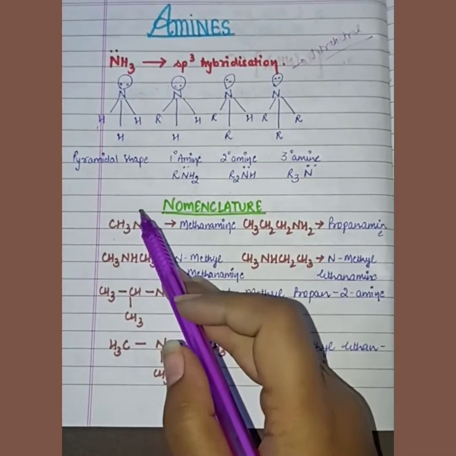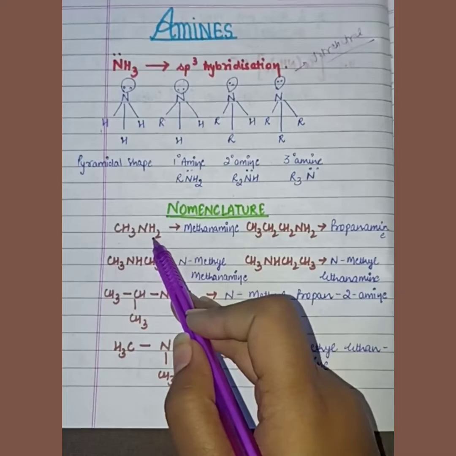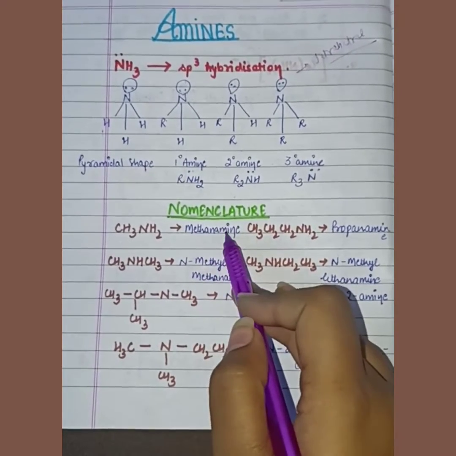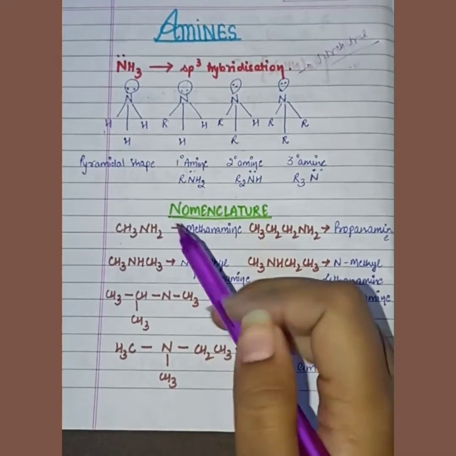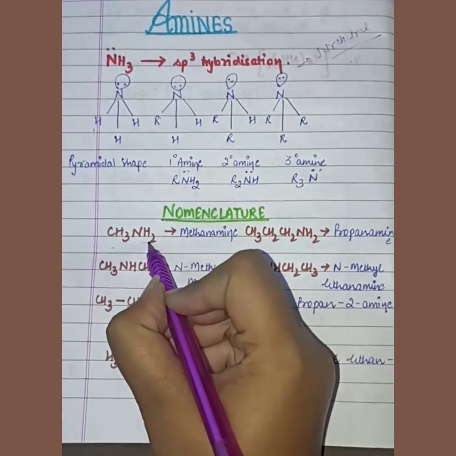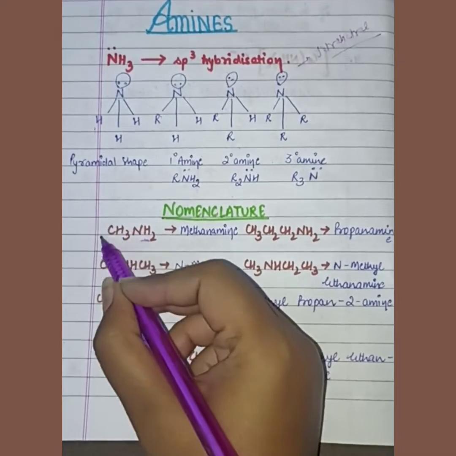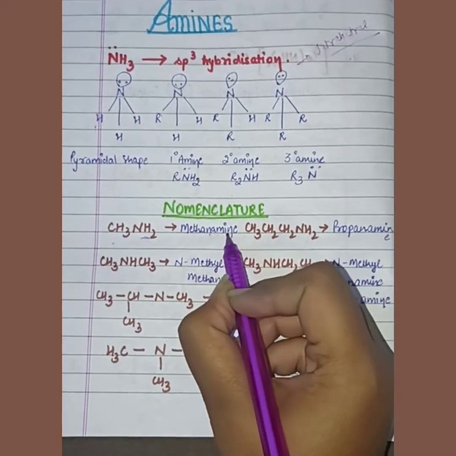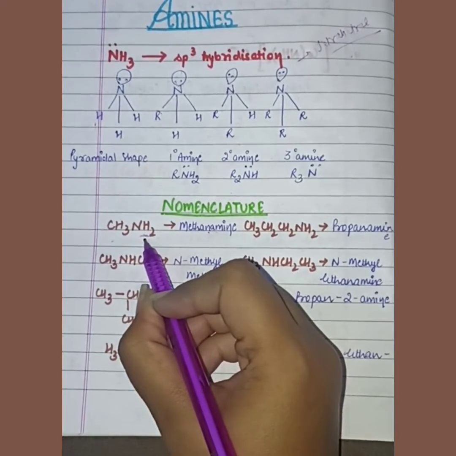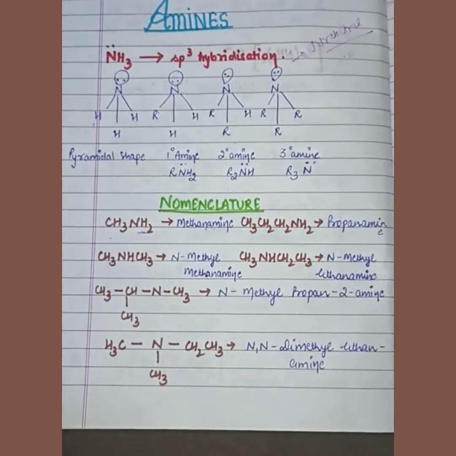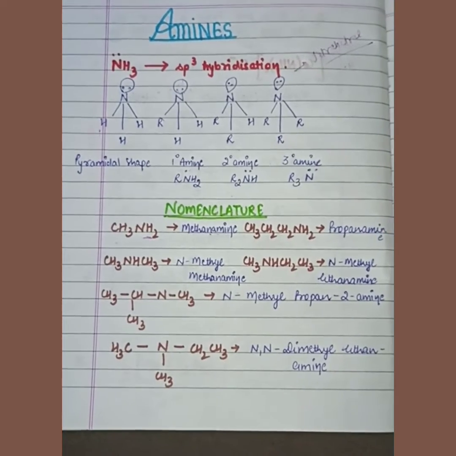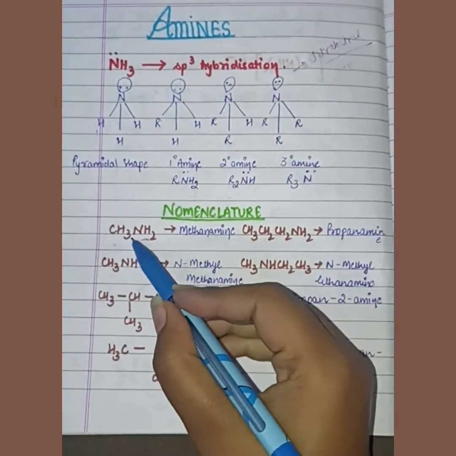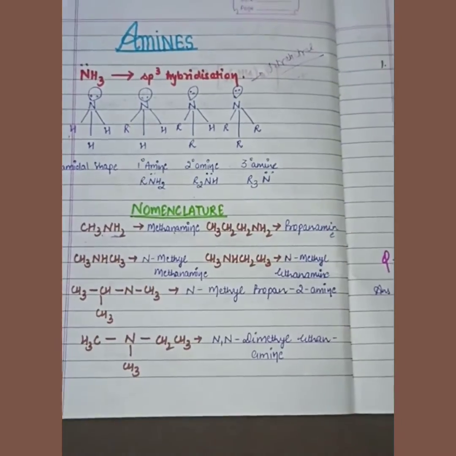First is CH3NH2. Here we call this methanamine. Why methanamine? Because if the NH2 group is present in any compound, at the end of its name we have to write amine, because NH2 is an amine. And there is also one alkyl group present, that is methane, so methanamine.